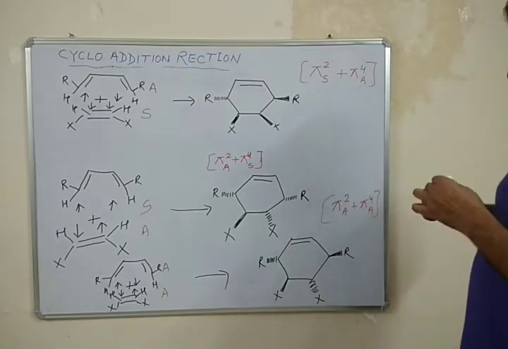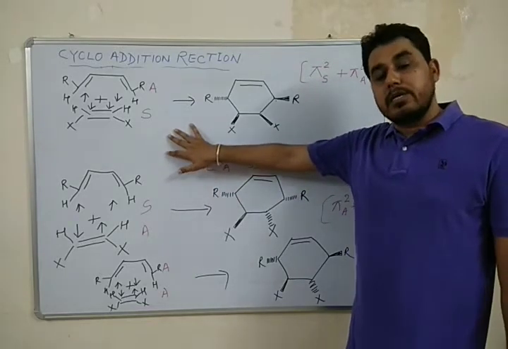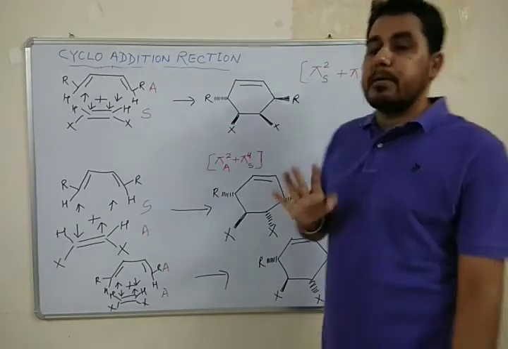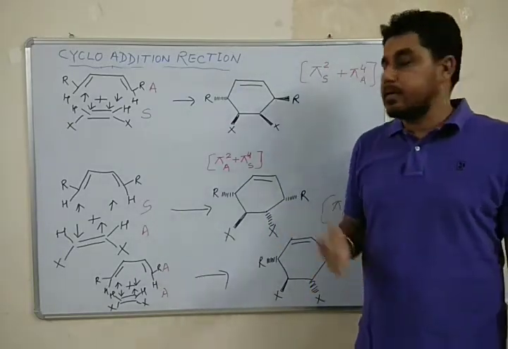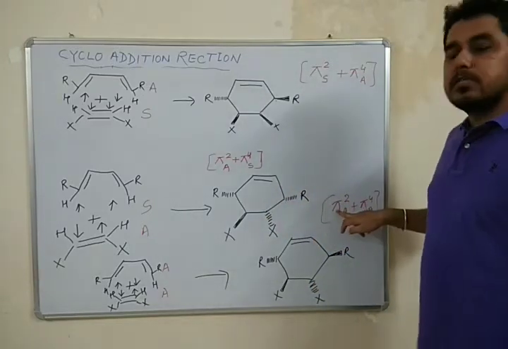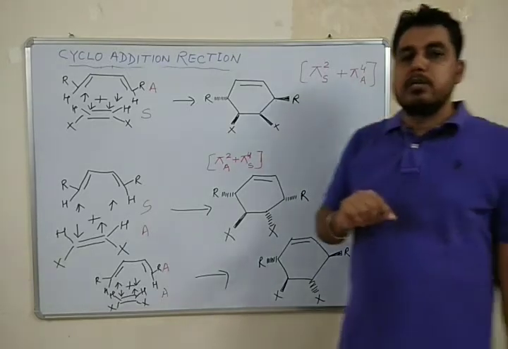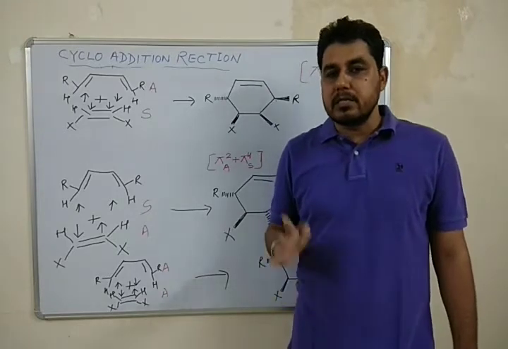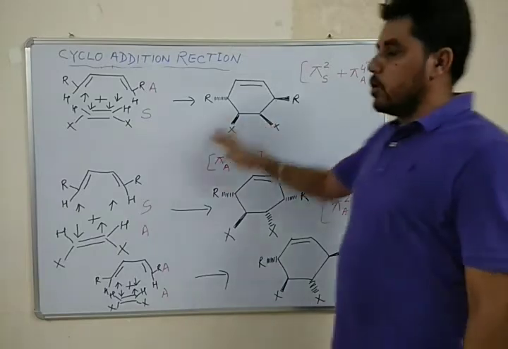So here I have explained all the 4 types of addition that include the 3 parameters. What are these 3 parameters? These 3 parameters are: number 1, the number of pi electrons participating in the reaction; number 2, the type of orbital that is going through the change; and number 3, the stereochemical mode of cycloaddition, whether it is supra-supra addition or supra-intra or intra-intra or intra-supra addition.